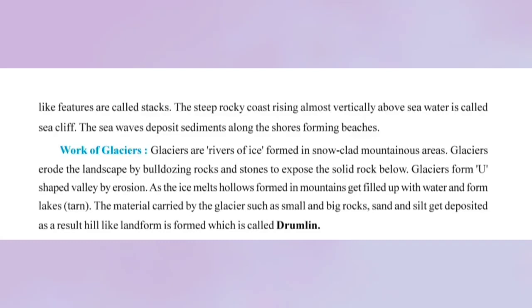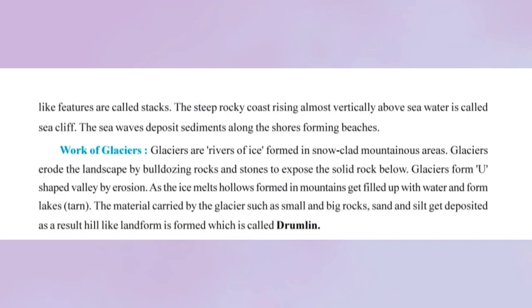When you have the action of a river, which is thinner and sleek, the mountain areas are bifurcated and you have formation of valleys which are V-shaped. However, due to the shape of the glaciers and the blocking of the glacier, you have formation of valleys which are U-shaped. So that is the first important difference between a glacier valley and a river valley.